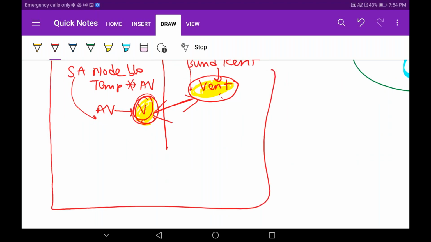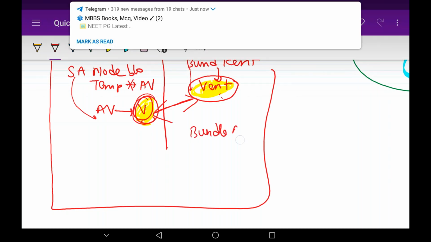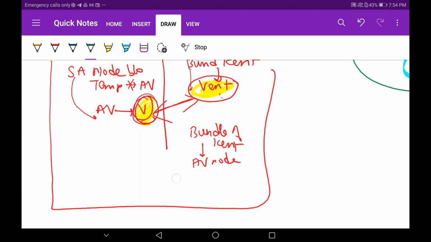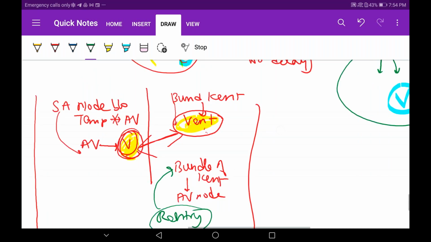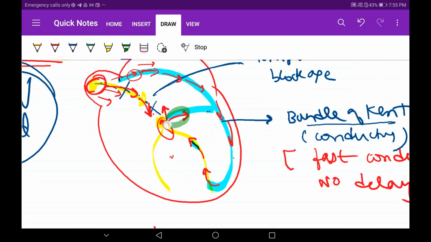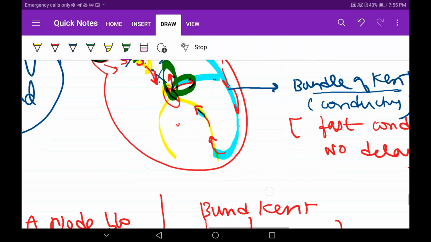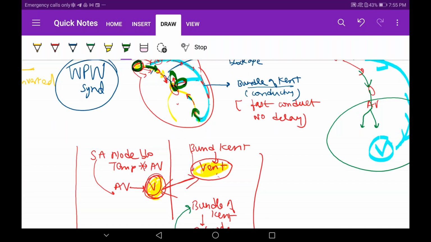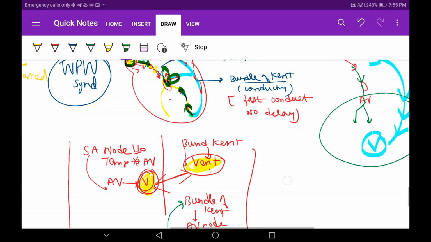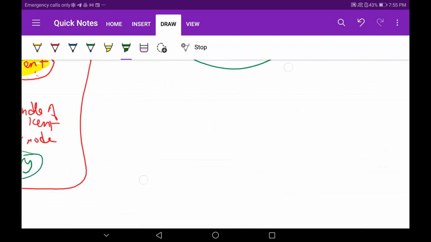Now another interesting feature I'm writing in the table is that this bundle of Kent is connected back to our AV node. So there will be re-entry of this signal back into the bundle of His, as I've shown you in the diagram. Let's signify it with a different color. For this, see, re-entry into the bundle of Kent, and it is also depolarizing the atria when the atria are contracting because of the SA node. If you have not understood this re-entry phenomenon, no worries. You have understood the massive depolarization. That is more than enough for you to understand.